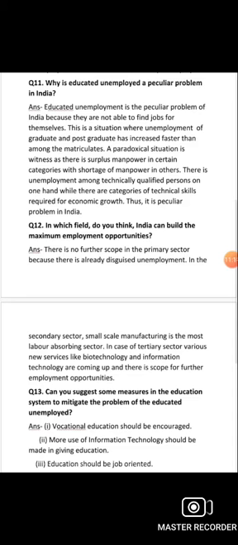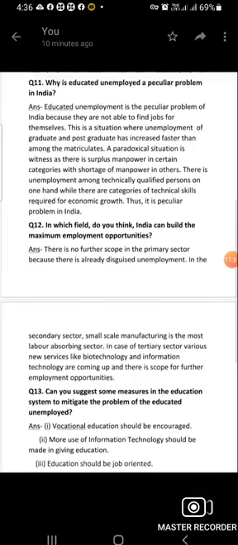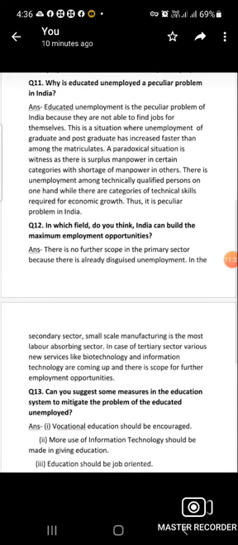When we provide education to the students, then there should be more focus on information technology. That's why new job opportunities can be created and people can be engaged in these types of work.